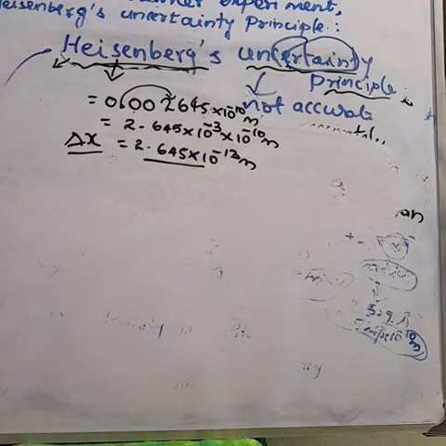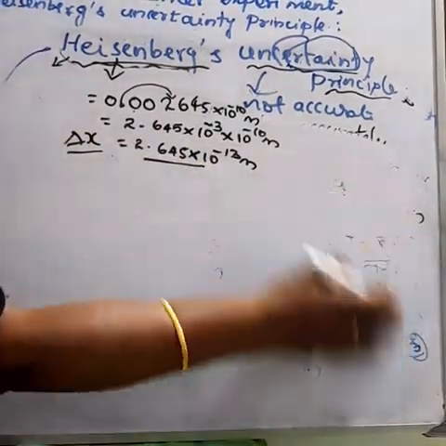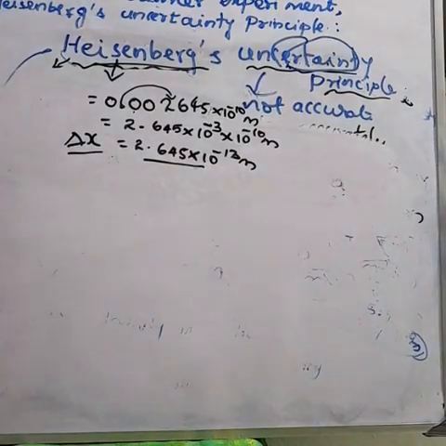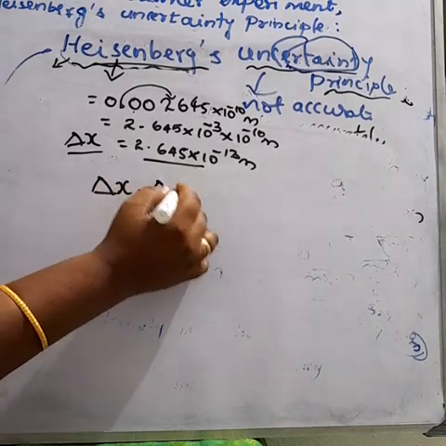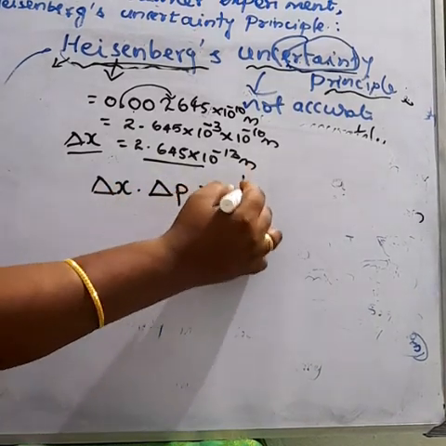Now we are going to find out at which speed this electron revolves around the nucleus. So from the Heisenberg uncertainty principle, delta x into delta p is greater than or equal to h by 4 pi.